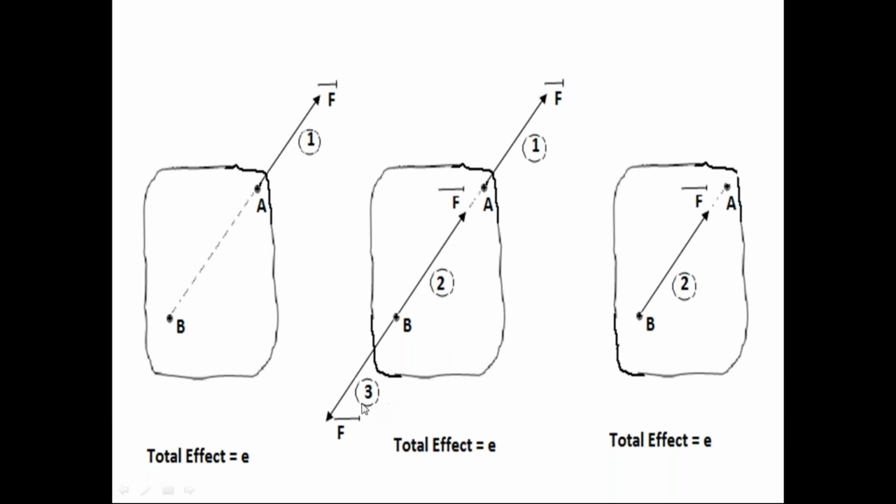Since the second and third forces, that is the force system, are collinear, opposite in direction, and equal in magnitude, the second and third forces are in the equilibrium condition. Because the second and third forces at point B are collinear, acting on the same straight line, opposite in direction, equal in magnitude, the force system at point B is in the equilibrium condition.